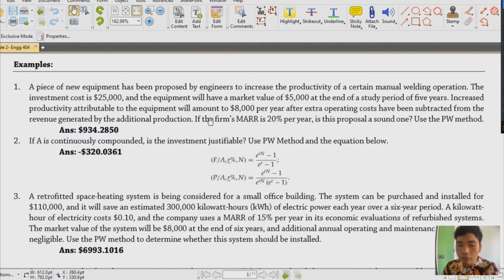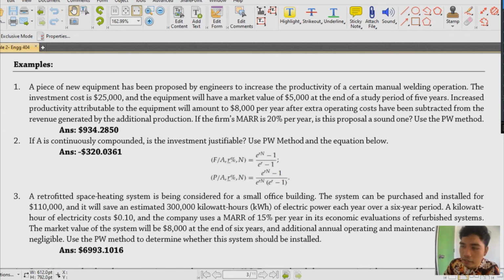Now, a piece of new equipment has been proposed by engineers to increase the productivity of a certain manual welding operation. The investment cost is 25,000 and the equipment will have a market value of 5,000 at the end of a study period of 5 years. Increased productivity attributed to the equipment will amount to 8,000 per year after extra operating costs have been subtracted from the revenue generated by the additional production. If the firm's MARR is 20% per year, is this proposal a sound one? Use the PW method.